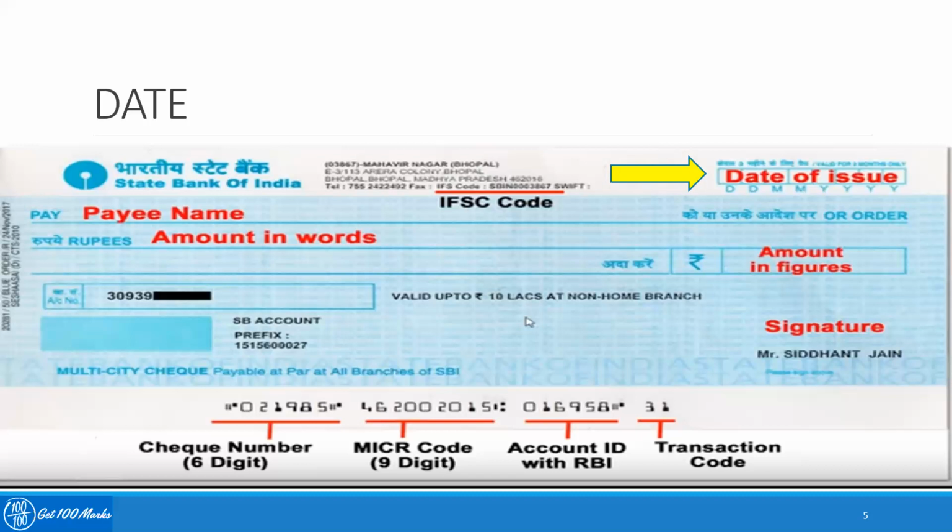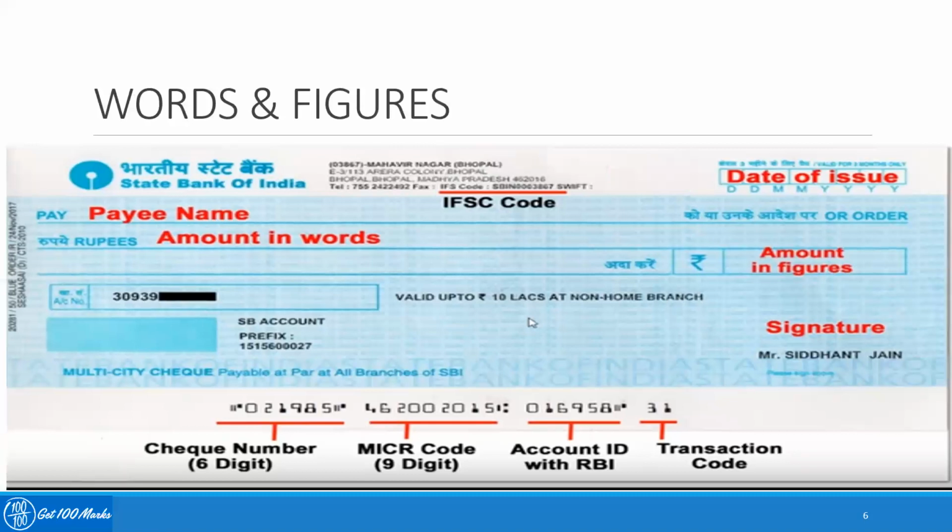So any check which is presented after that becomes an expired check or a stale check, and the bank cannot make a payment against that particular instrument, right? In that case, if the bank is making a presentment or payment against a stale check or a post dated check, obviously the bank loses its statutory protection available as a paying banker. So that is why date becomes very important.